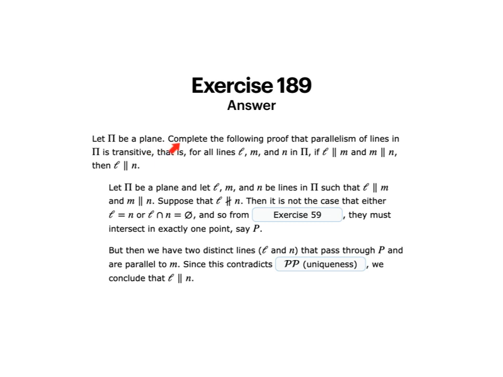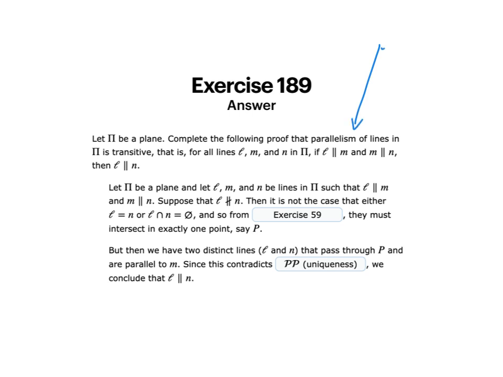Let pi be a plane. Complete the following proof that parallelism of lines in pi is transitive. That is, for all lines L, M, and N in pi, if L is parallel to M and M is parallel to N, then L is parallel to N. And if we draw a picture of that, it's easier to see that this would be true.